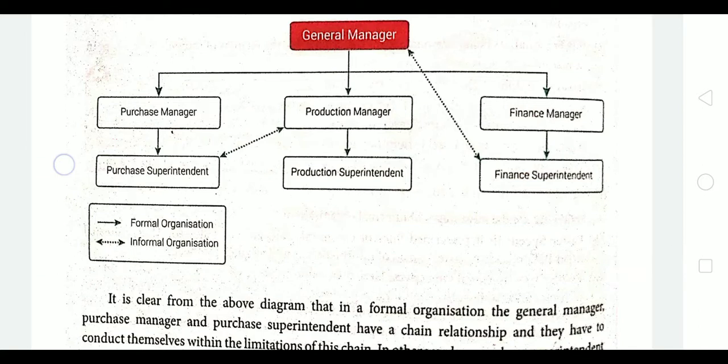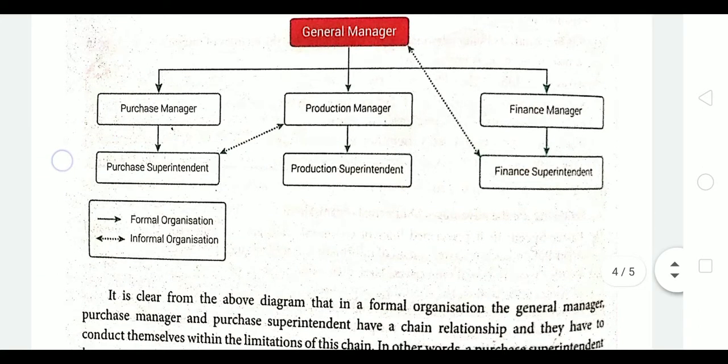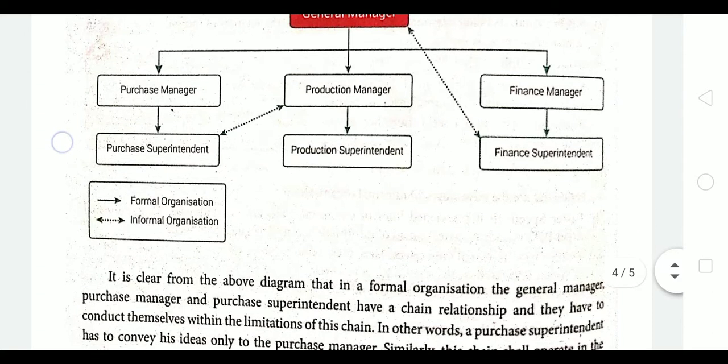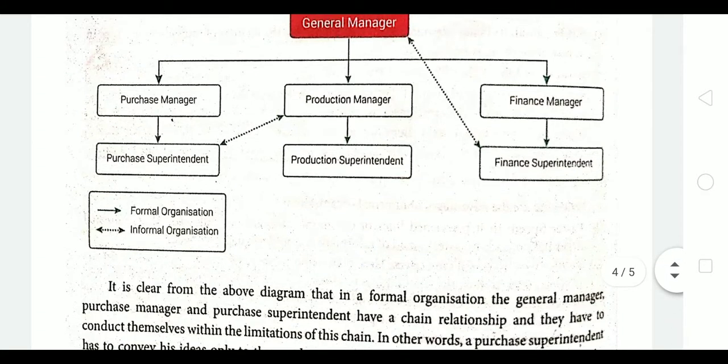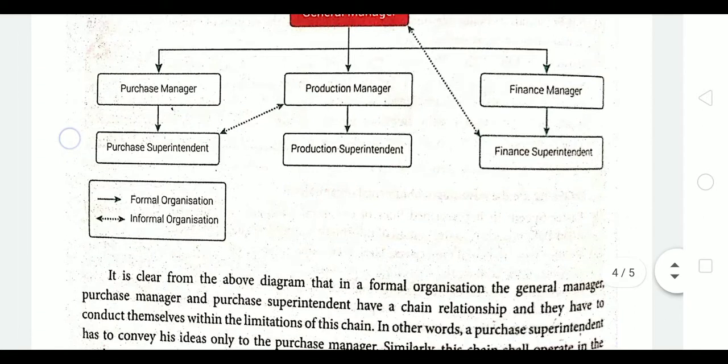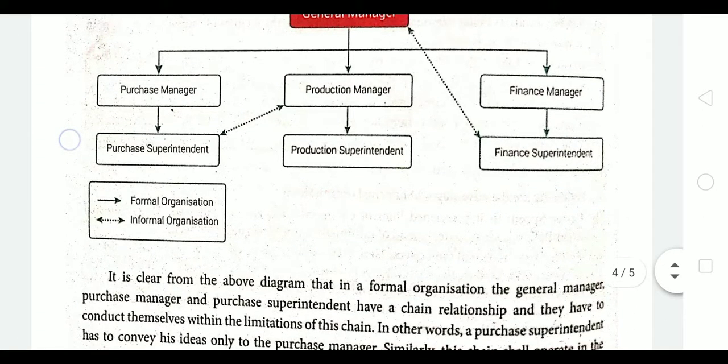Under the production manager we have the production superintendent, and in the same way under the finance manager we have the finance superintendent. Whenever the purchase superintendent asks an inquiry or follows the chain and conveys the ideas to the purchase manager only,